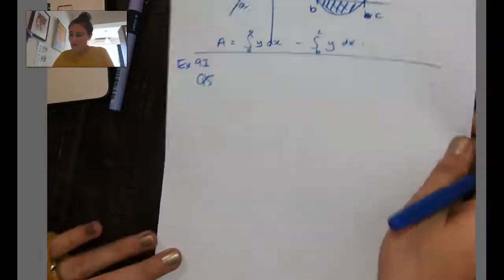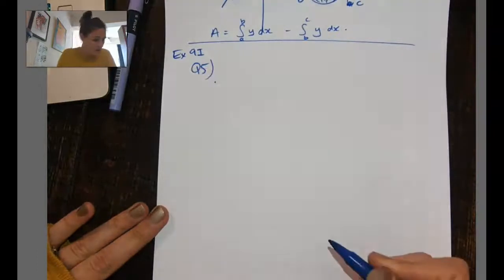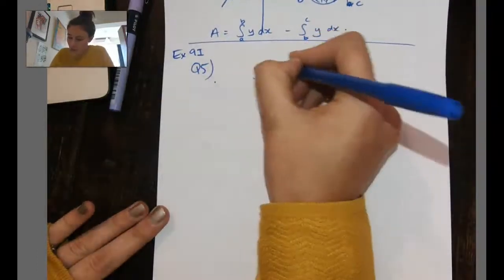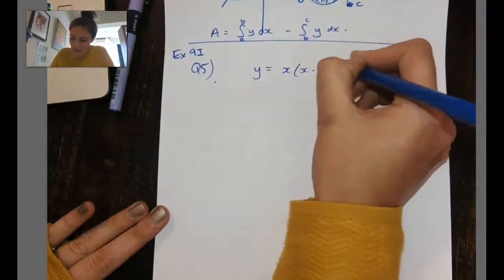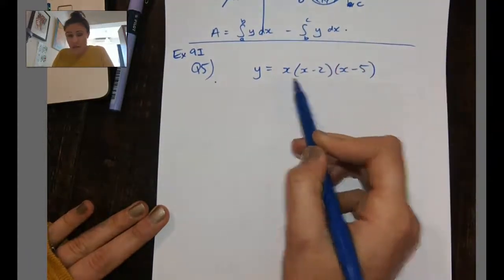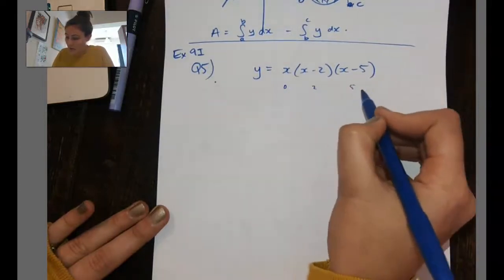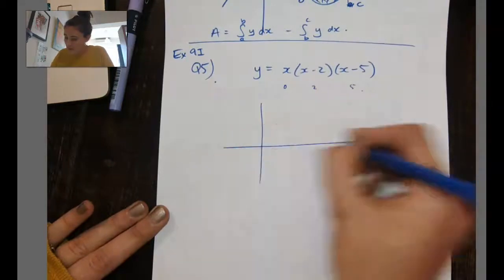Okay, following on from the example I just did, which was question 1, I'm just going to also do question 5. So here we've got y equals x(x minus 2)(x minus 5). So this will be a cubic equation with x-intercepts at 0, at 2 and at 5. So do a quick sketch of that.